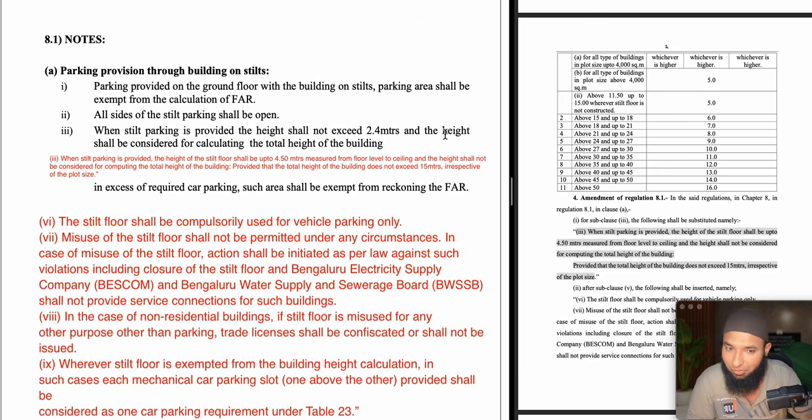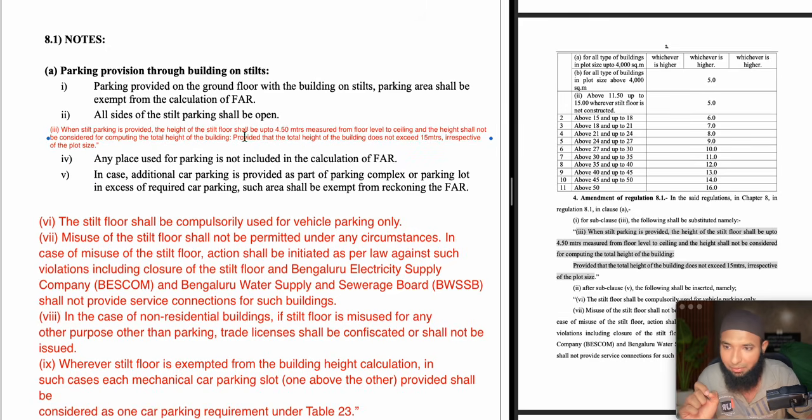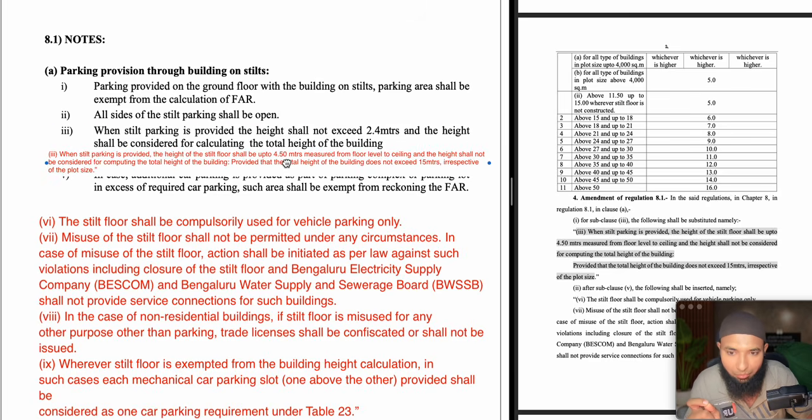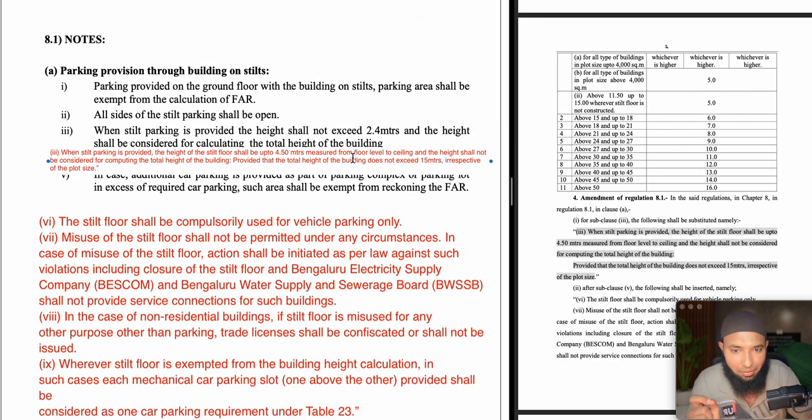So the height of stilt floor was to be considered totally while the height of building is calculated. But in the new changes, when the stilt parking is provided, the height shall be 4.5 meters instead of 2.5 meters, measured from floor level to ceiling level, and the height shall not be considered for computing total height.